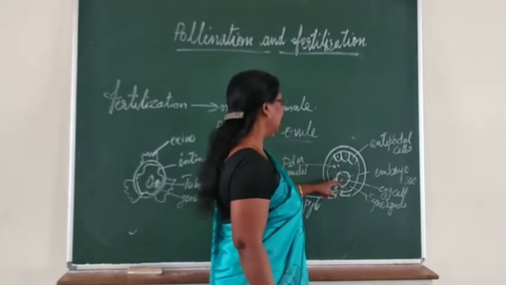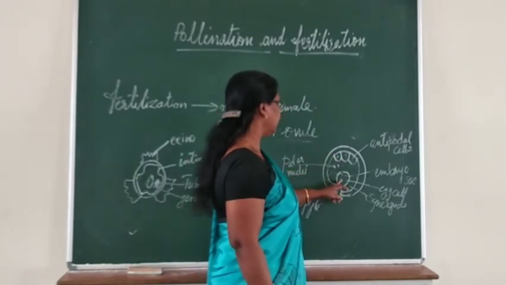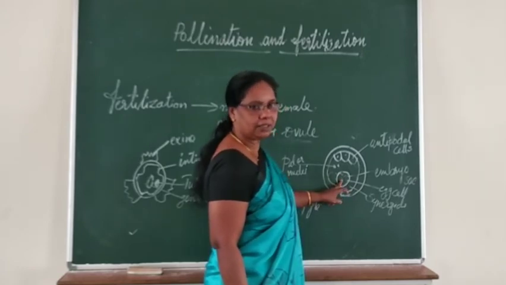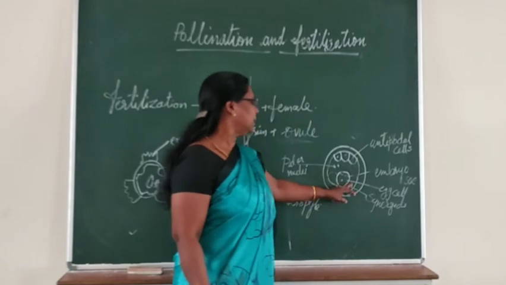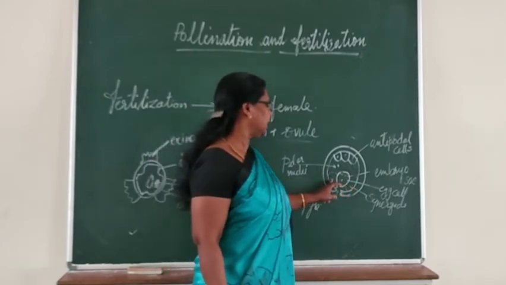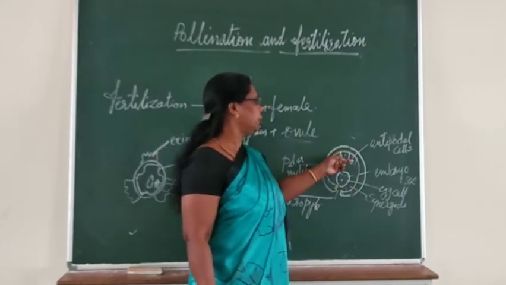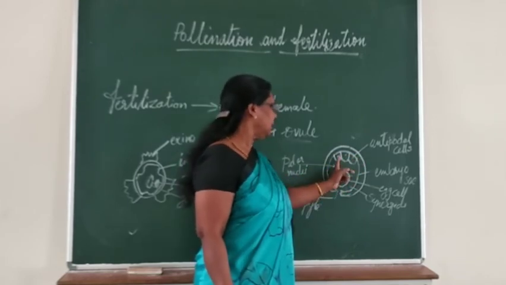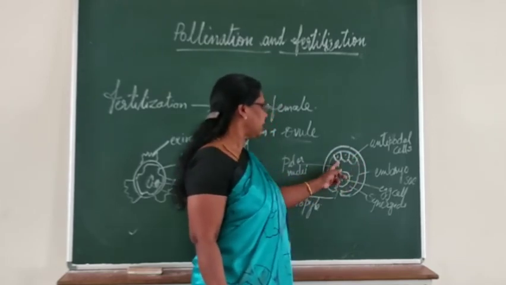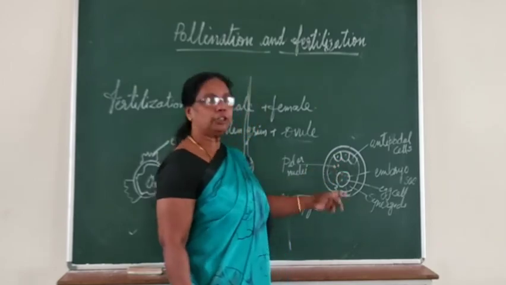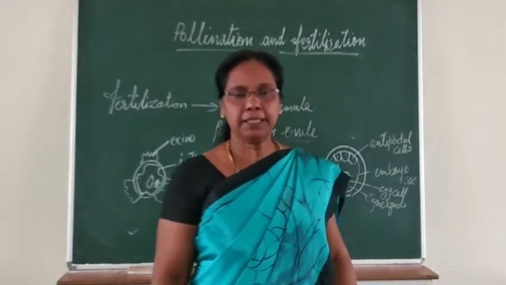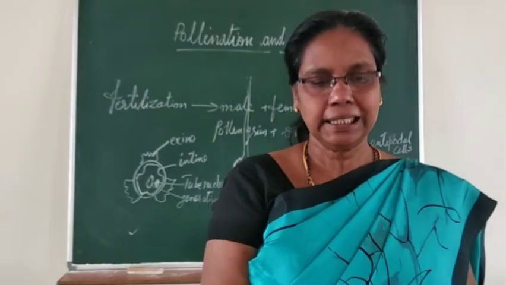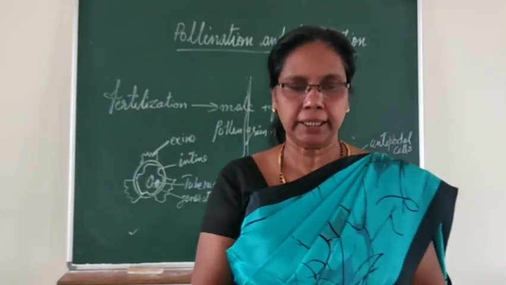You can see 7 cells are present: 3 at the micropylar region, 1 at the center being the egg cell and the other 2 being synergids. At the opposite end are 3 antipodal cells, and in the embryo sac there is a bigger cell in which 2 nuclei are present. So a total of 7 cells are present in the embryo sac.